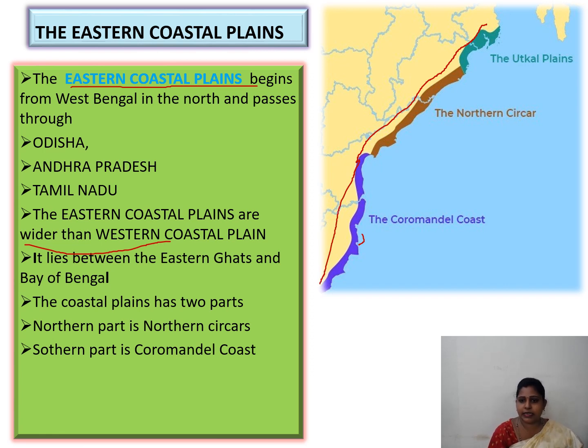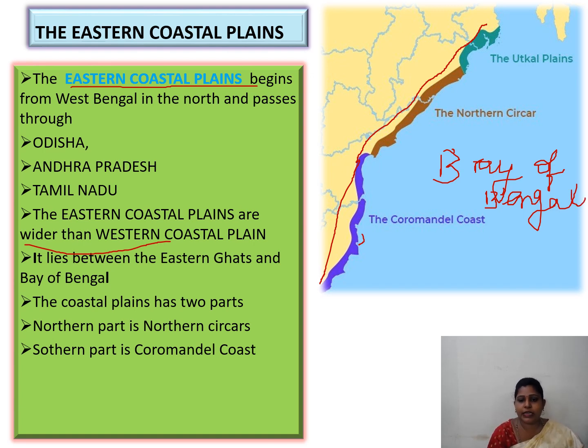This is Eastern Ghats, and here is the Bay of Bengal.